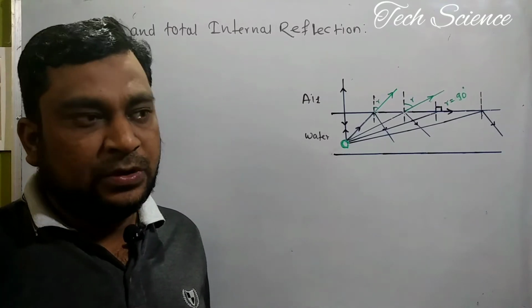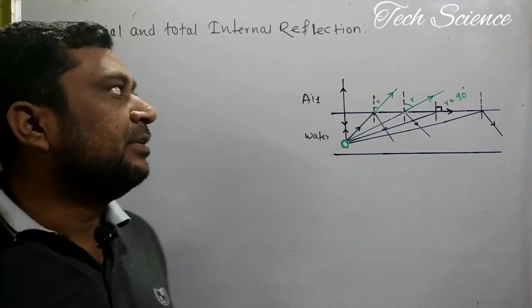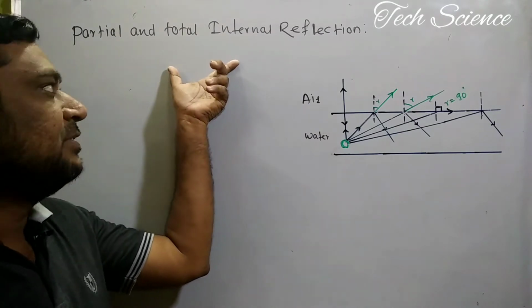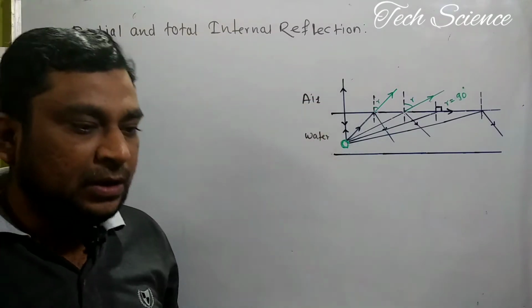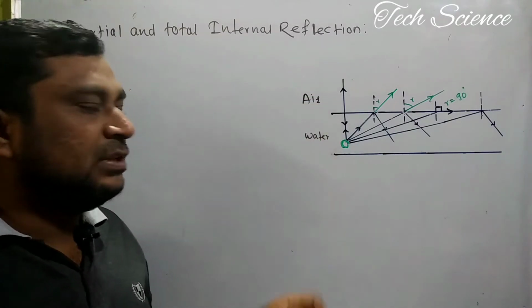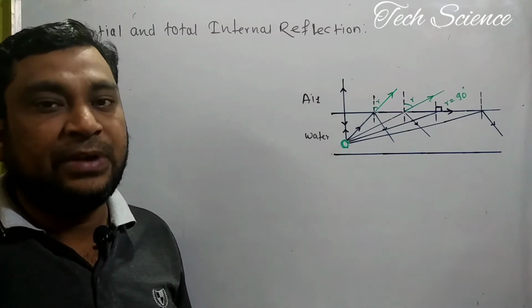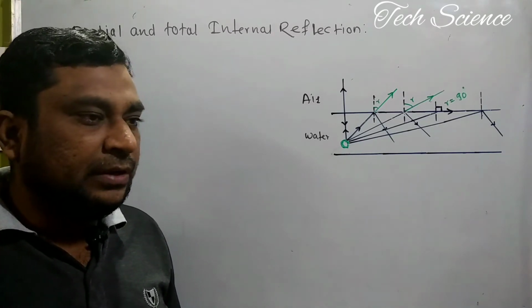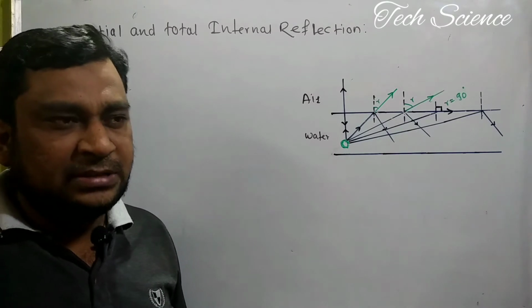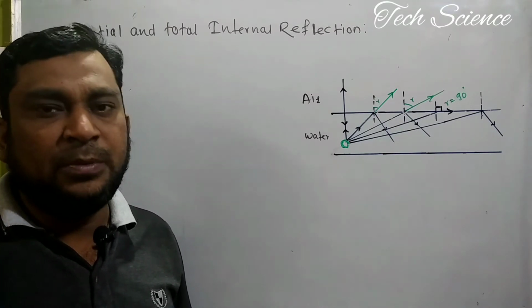Hello guys, today we have a new topic for discussion: partial and total internal reflection. This topic is concerned with the refraction of light chapter. There are various examples, such as the phenomenon of the rainbow.